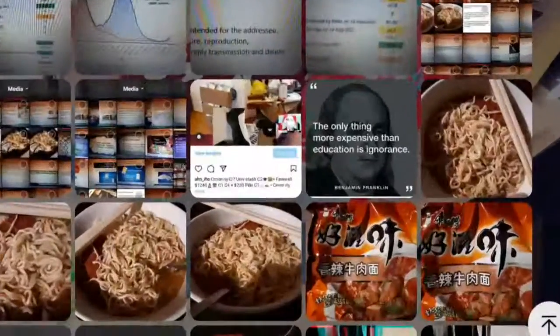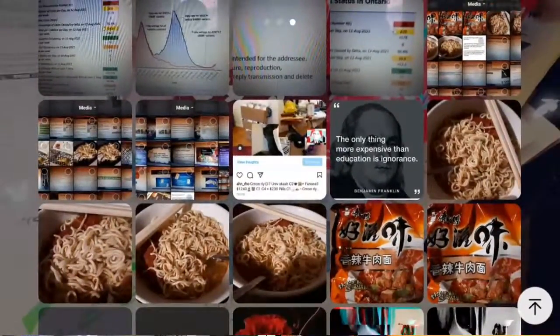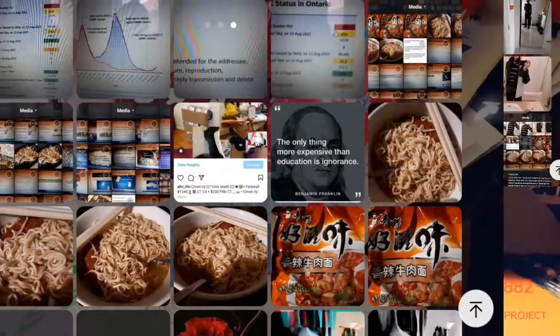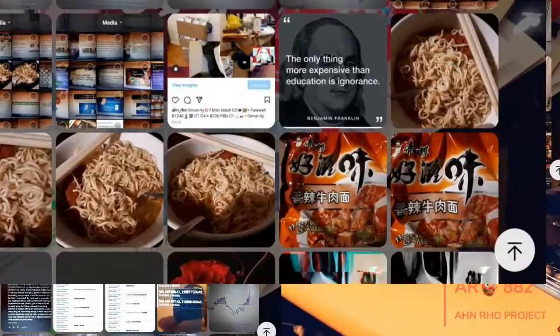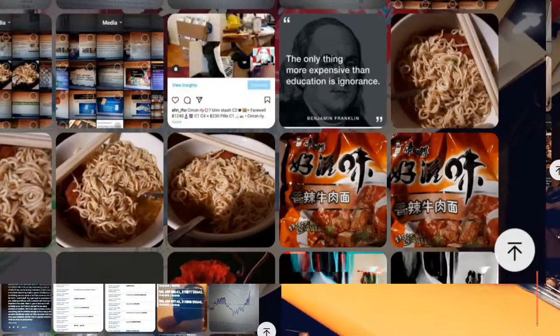Let's pull that up. Top left hand corner, you see now there's a bunch of stuff unrelated to clothing here. You can see on the top left side a lot of Ontario's COVID-19 advisory, so tracking the daily count. I wanted to mention that. We also see the collage of the previous live stream yesterday, right in the middle, followed by some philosophical quotes like the only expensive thing is ignorance. We'll get to that. And then of course some Chinese instant noodles. I believe it was Tong Sifu, that's the brand name in Cantonese.